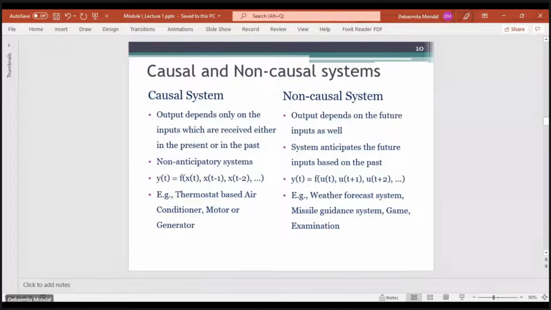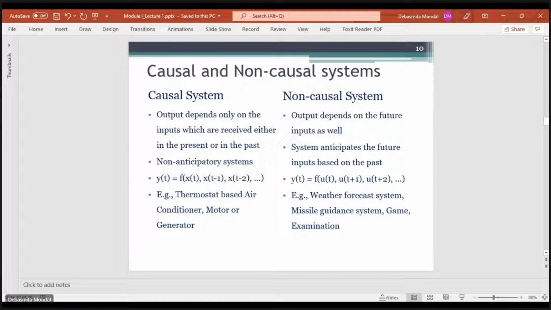They study the weather which was there for maybe the past few days, and they predict what might be the weather in the coming days. Depending on that, they give the output at the present moment. So this weather forecast system takes into account the future inputs as well.